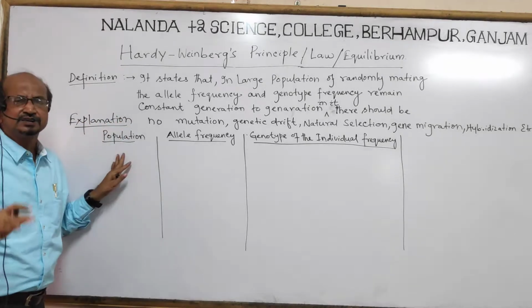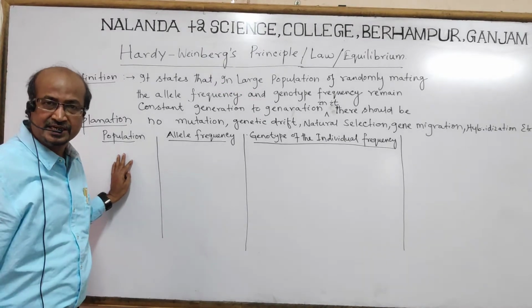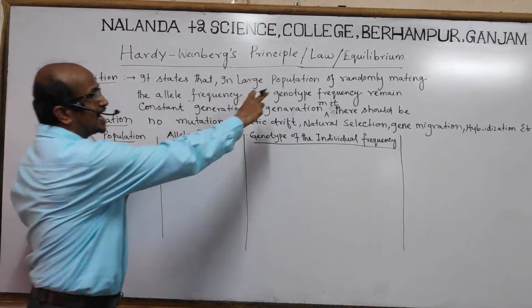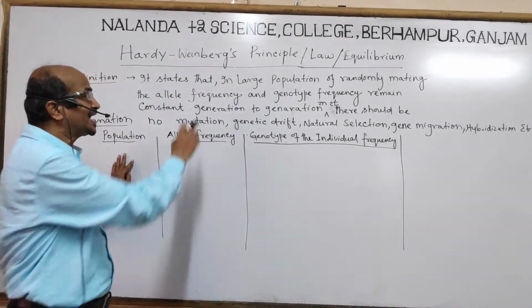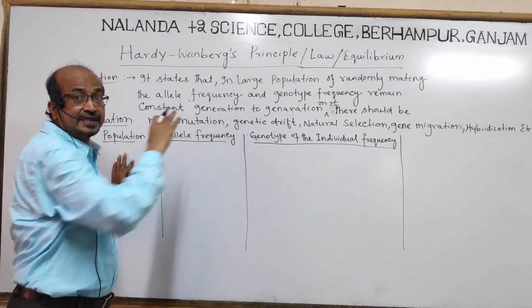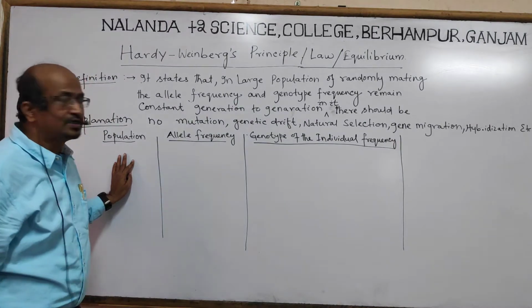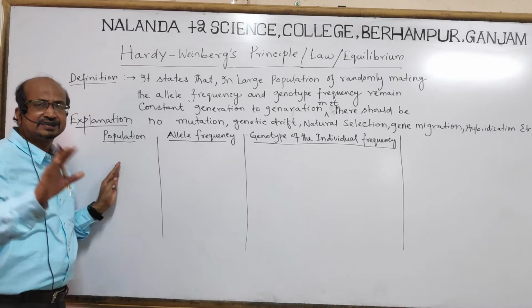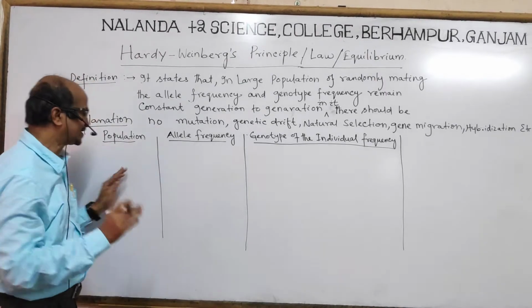See, suppose in a population there may be 1,000, maybe 10,000, maybe a lakh. So it should be a large population. The rule will not work for a small population. It should be a large population. So suppose I take a population here. Suppose I am taking 5 individuals to take account.